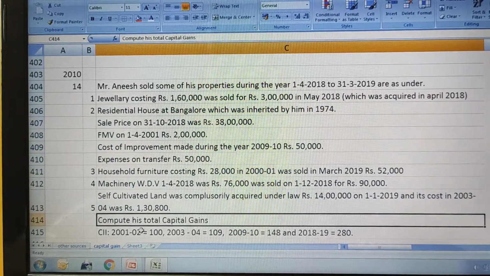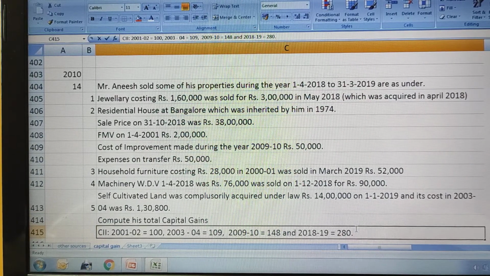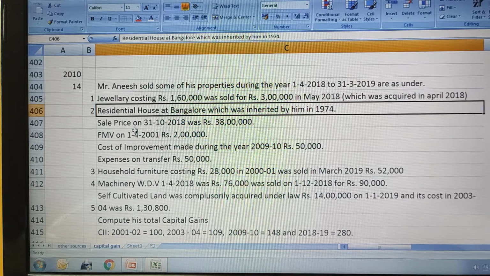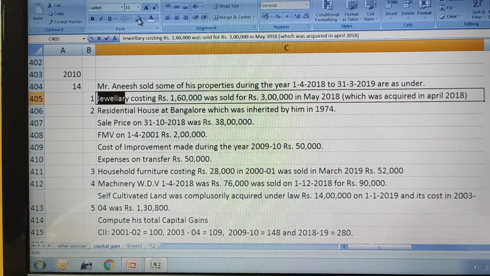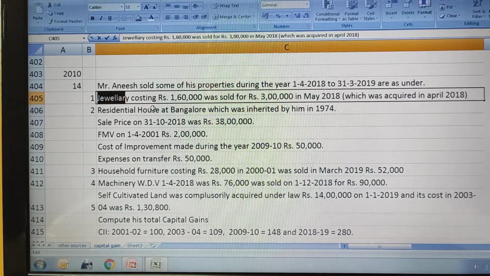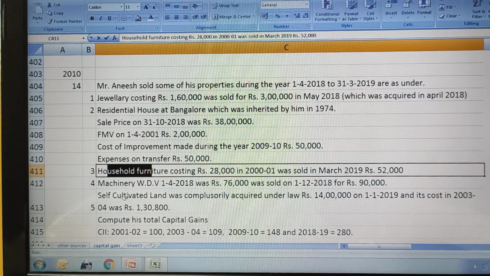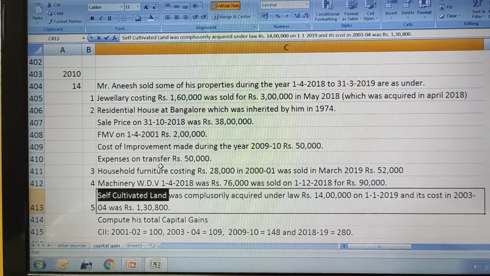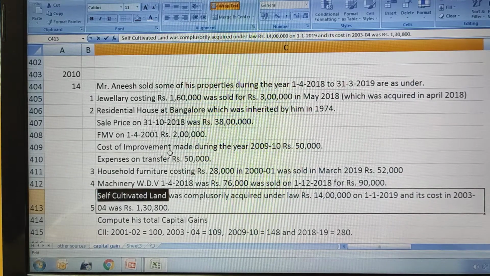They are asking us to compute his total capital gains, giving the cost inflation index for various years, which are required in the problem. So this is the problem which they have given. Five different properties: one is jewelry, the second is house property, the third is household furniture, the fourth is machinery, and the fifth is self-cultivated land. These are the 5 properties. So individually, separately, we are going to solve the problem.